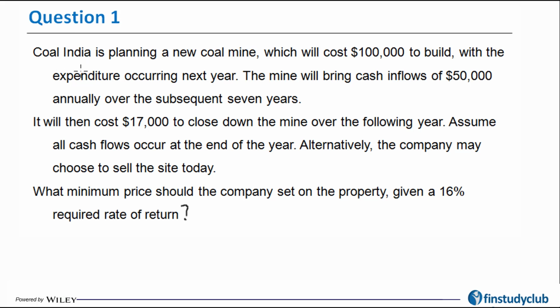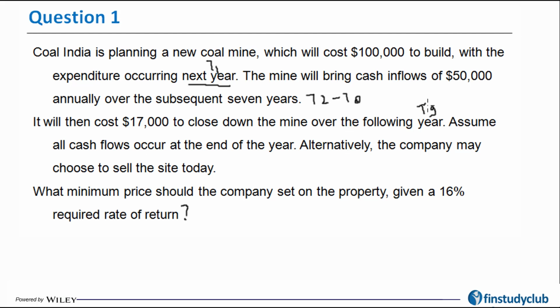Now let's read this. Coal India is planning a new coal mine which will cost $100,000 to build, with the expenditure occurring next year. The mine will bring cash inflows of $50,000 annually over the subsequent 7 years. It will then cost $17,000 to close down the mine over the following year.